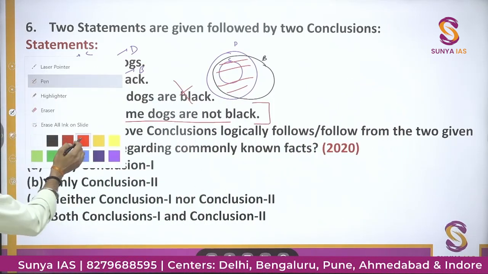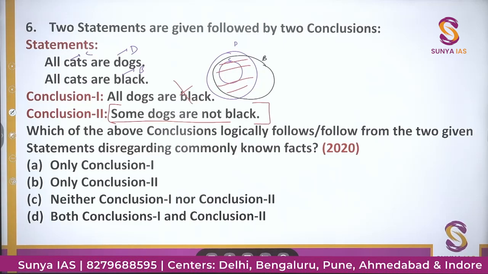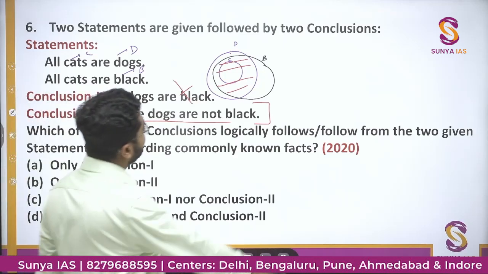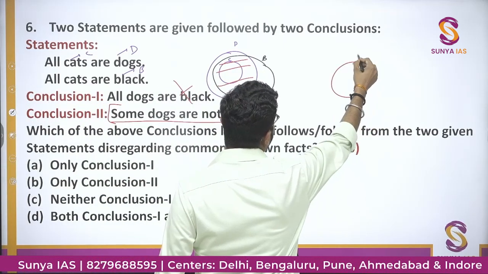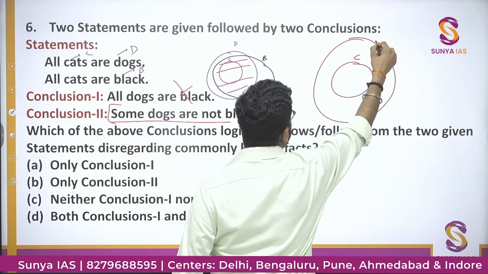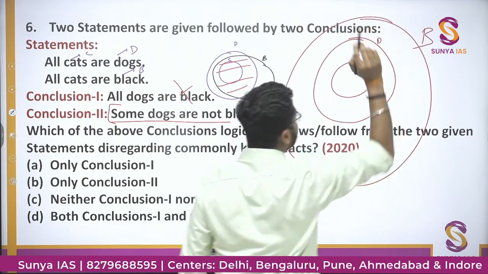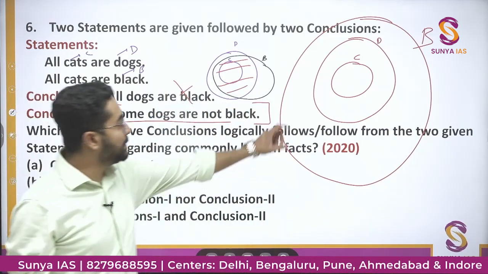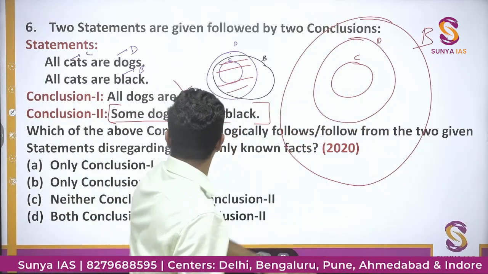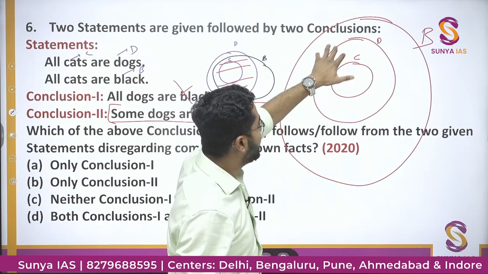So if we make a Venn diagram like this, if this is cat, this is dog, and let's say this is black. All cats are black, all cats are dogs.